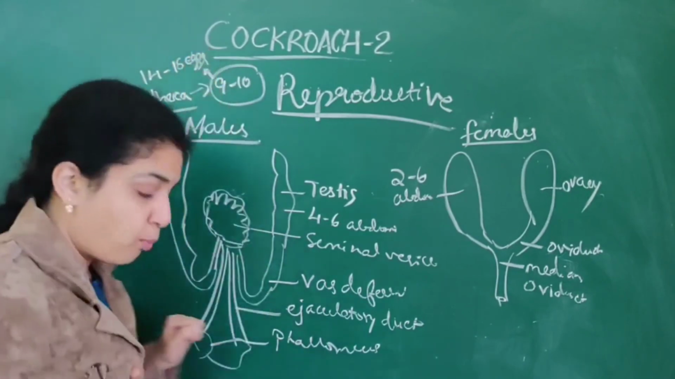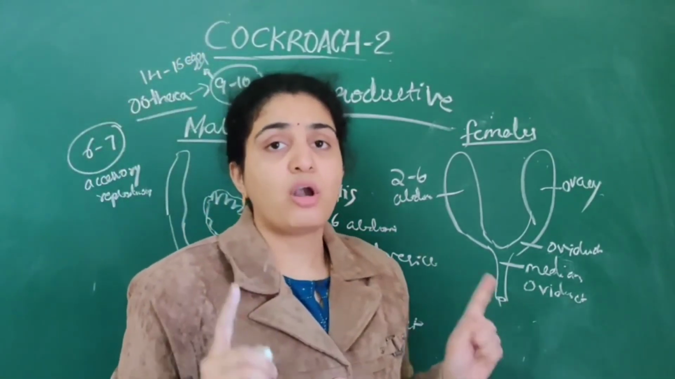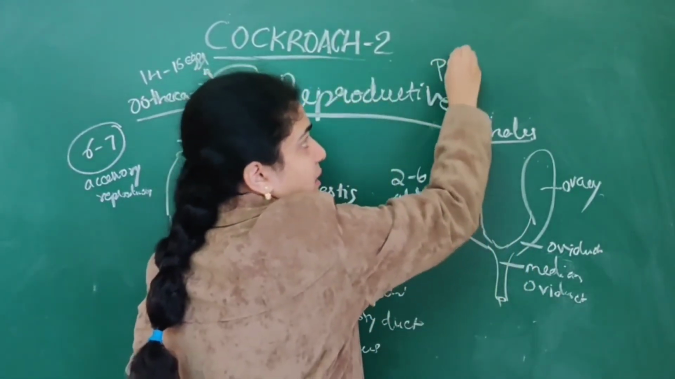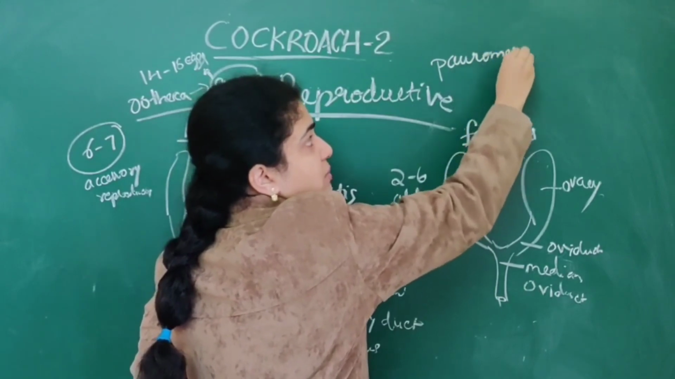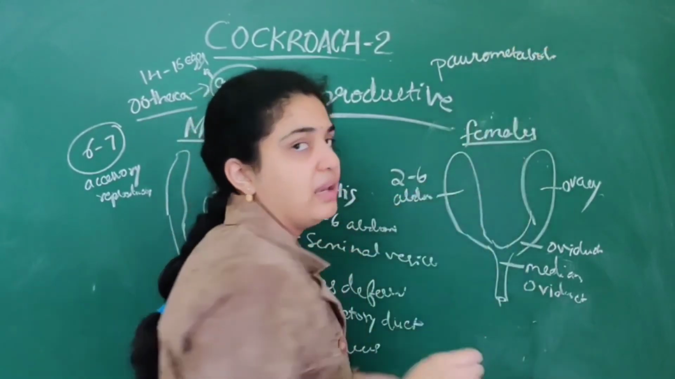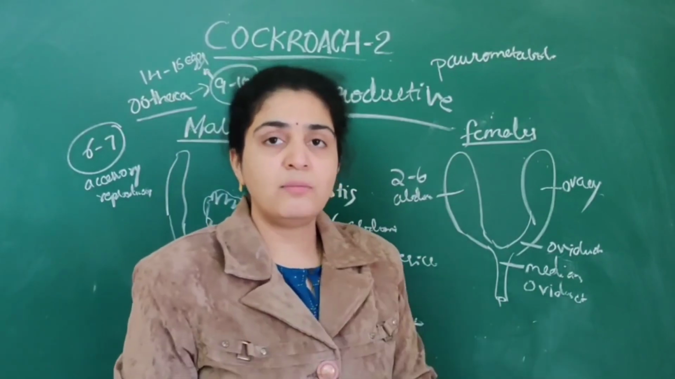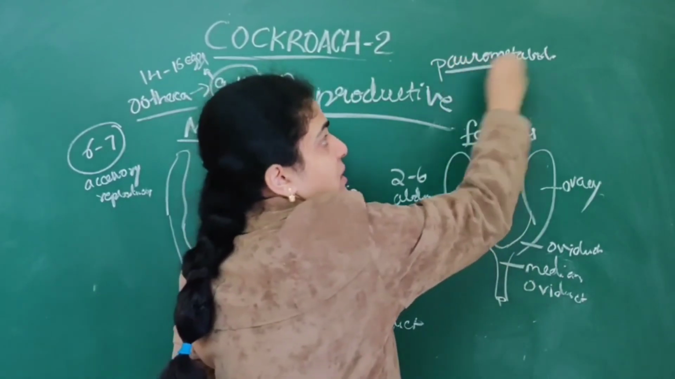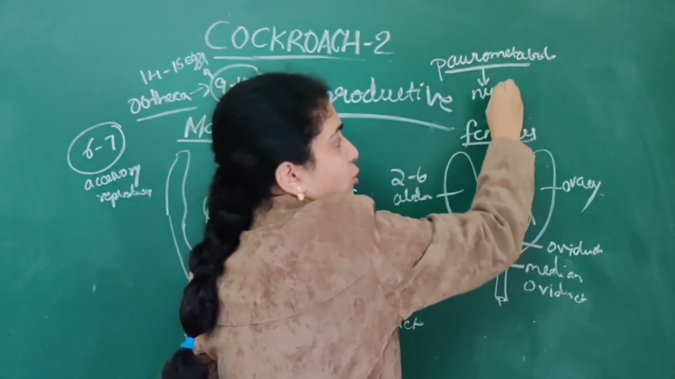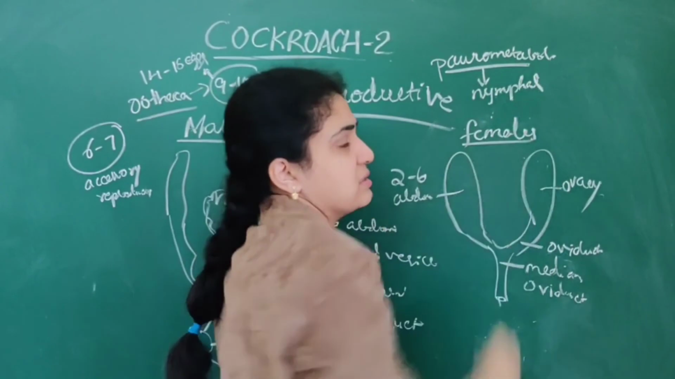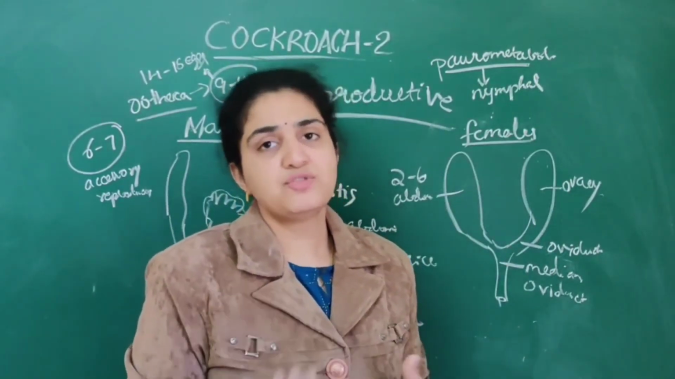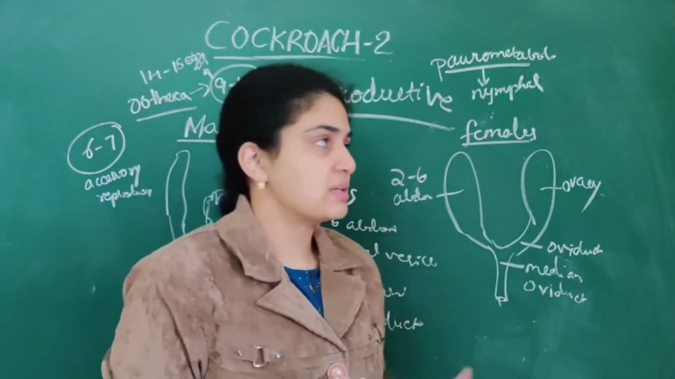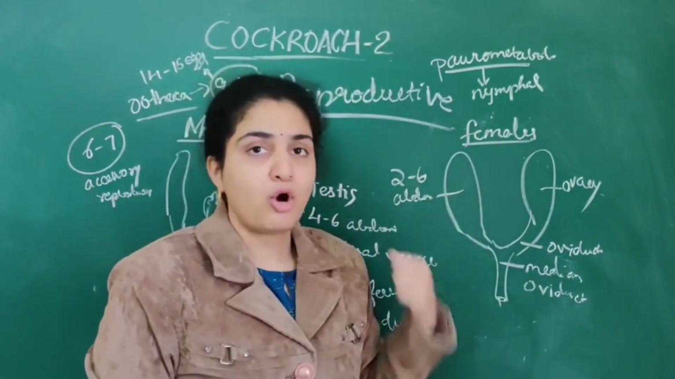These are called paurometabolous cockroaches, which means they exhibit a nymph stage. A middle stage, the nymph, is present, and only then the cockroaches are released. That's why they are called paurometabolous. So this is about the cockroach.